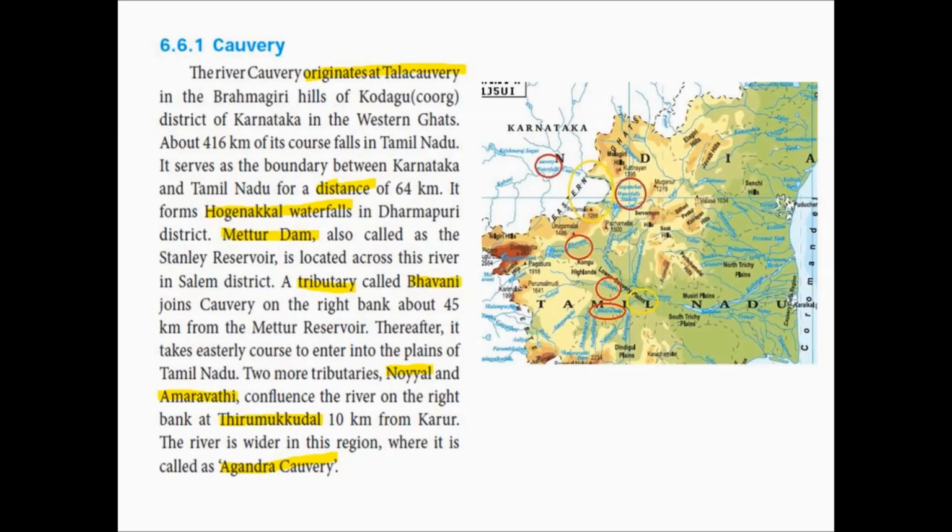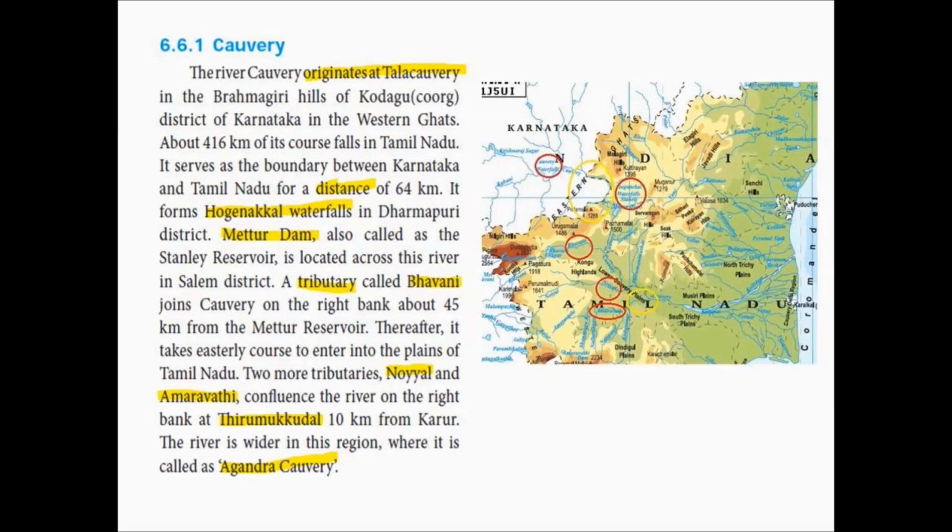It forms Hogenakkal waterfalls in Dharmapuri district. You would be familiar with this waterfalls, which is formed by river Kaveri. Mettur dam, also called Stanley Reservoir, is located across this river in Salem district.